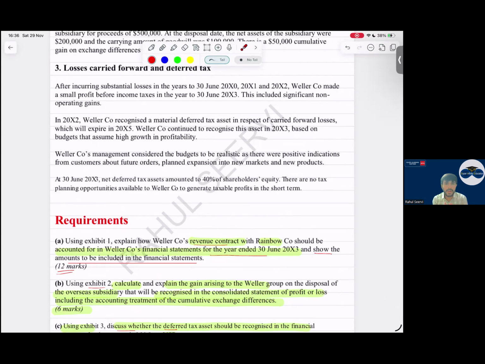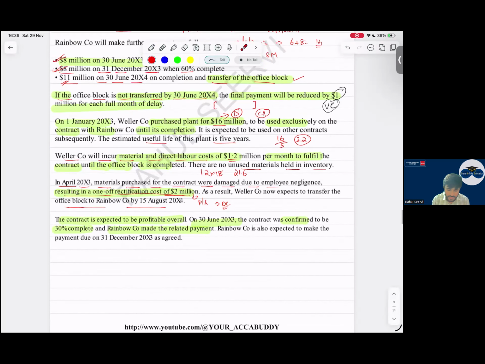Variable payment will be part of the transaction price to the extent that there will be no significant reversal in future. Yes. And there is a 1 million reversal, so we will not include that. After that, we have to calculate the revenue that should be recognized. We get the transaction price into the percentage.